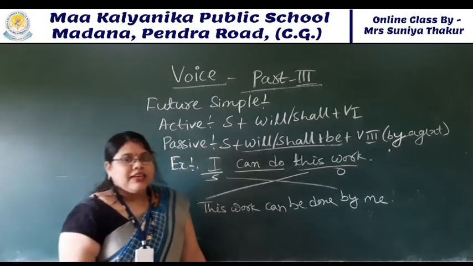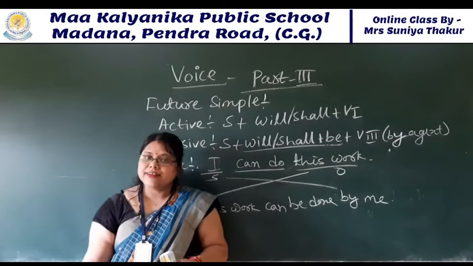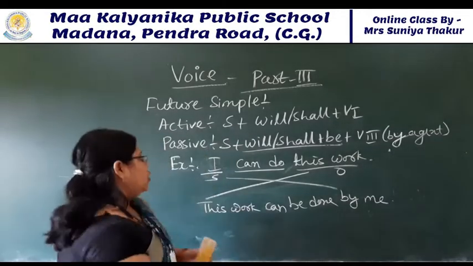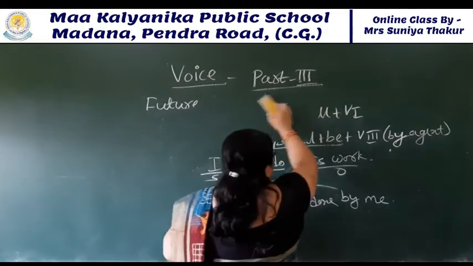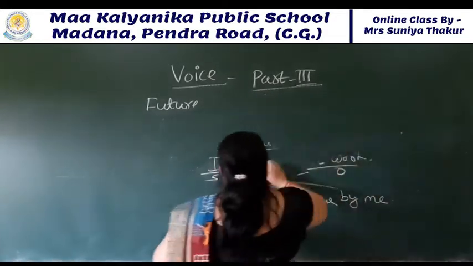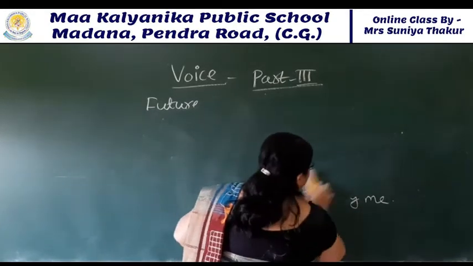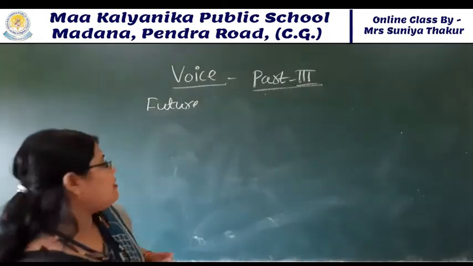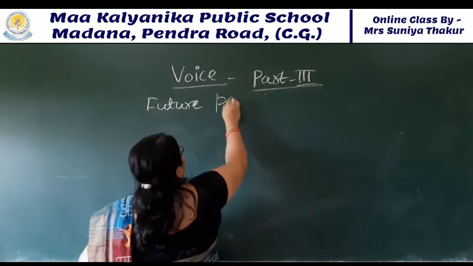Now students, I have told that in future continuous there is no passive form, so we will see the future perfect structure. Now we will see the future perfect structure. What is it? Future perfect.